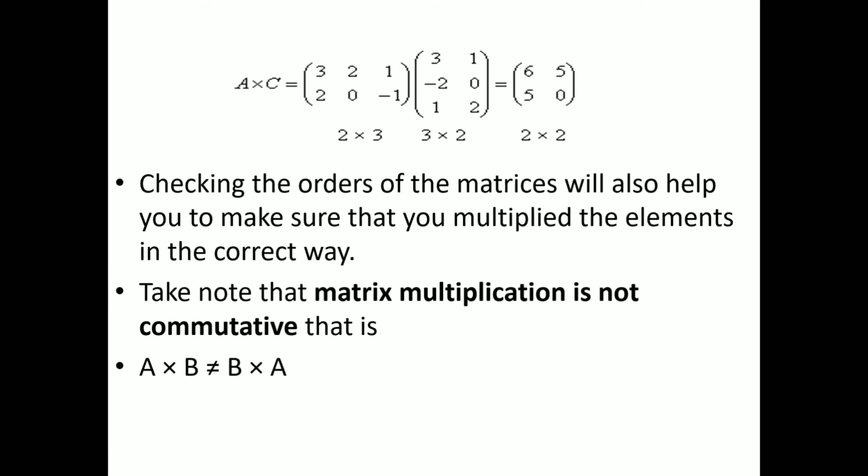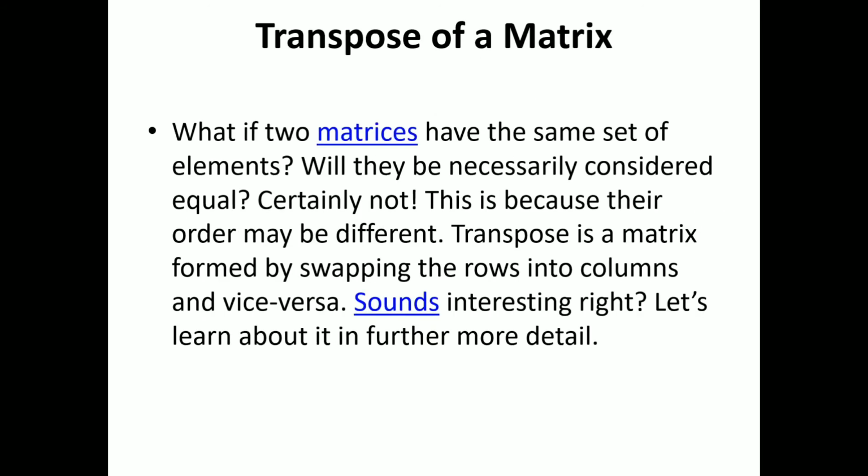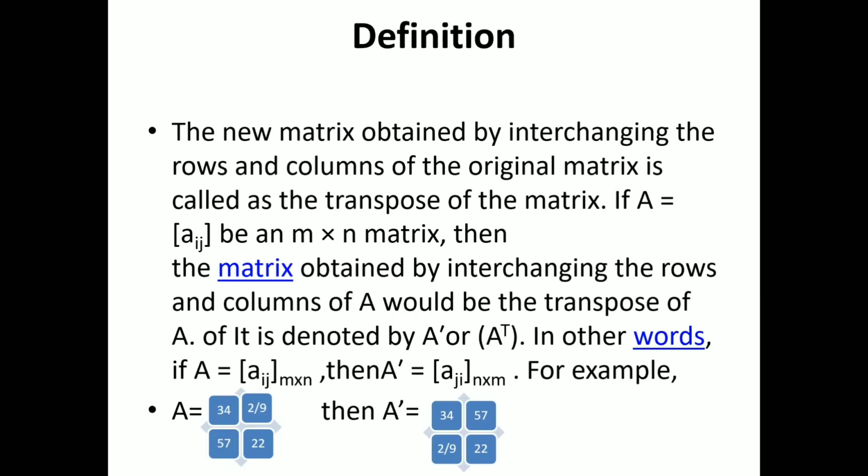Take note that matrix multiplication is not commutative. That is, matrix A multiplied by matrix B will not give you the same result as matrix B multiplied by matrix A. Transpose of a matrix. Transpose is a matrix formed by swapping the rows into columns and vice versa. The new matrix obtained by interchanging the rows and columns of the original matrix is called the transpose of the matrix. It is denoted by A dash or A transpose.